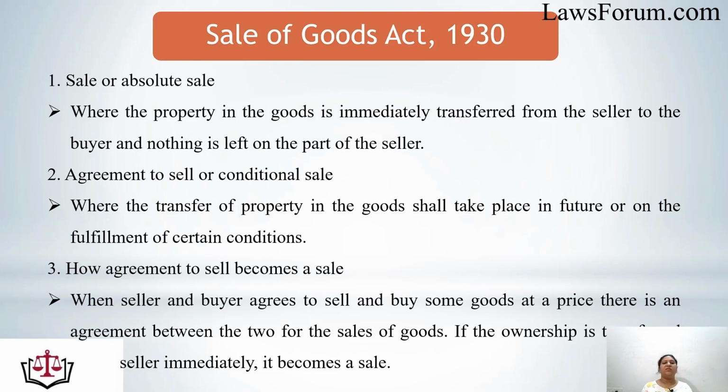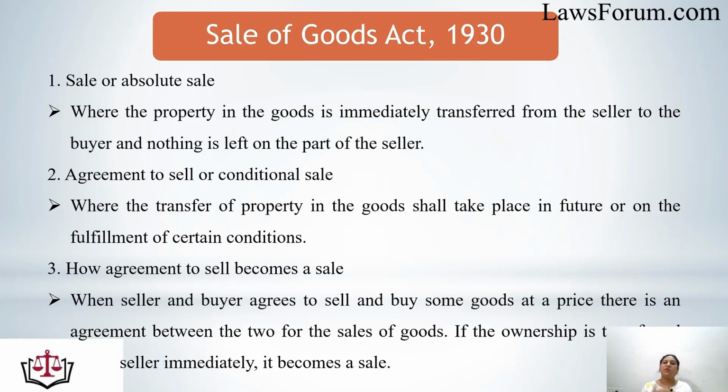Now the question arises, how do we get from an agreement to sell to a sale? When the seller and buyer agree to sell or buy some goods at a price, there is an agreement between buyer and seller, and in this agreement the price and the property are decided, but the ownership and transfer of property is still pending.